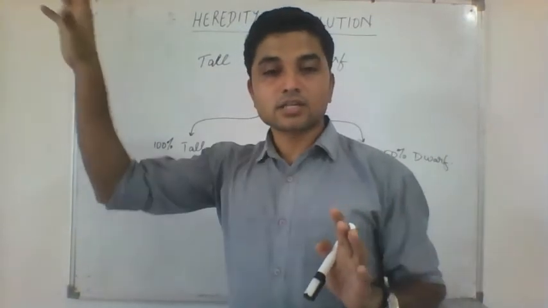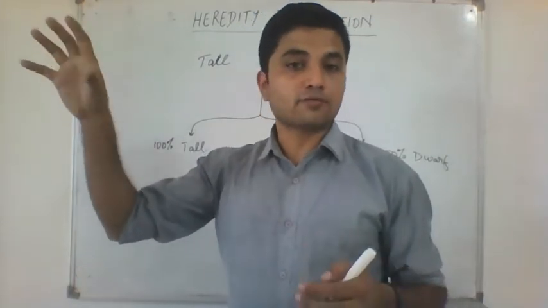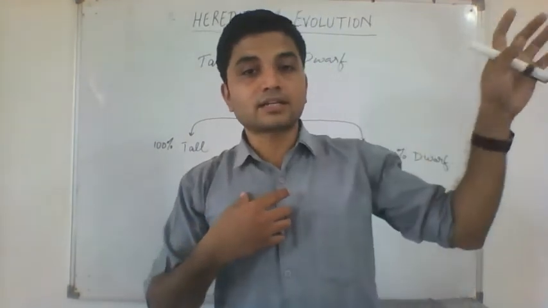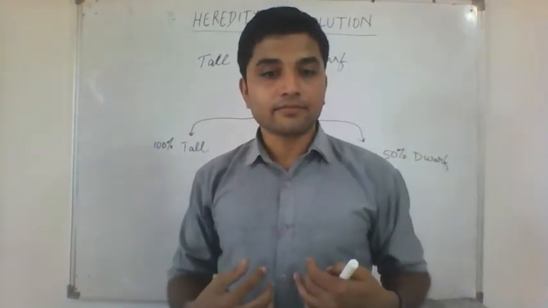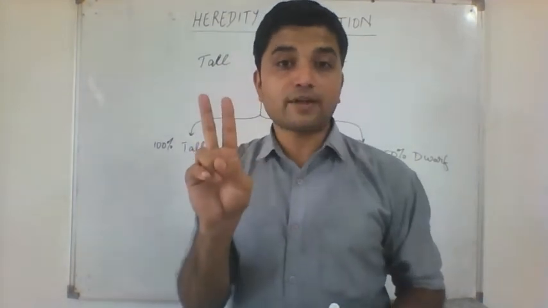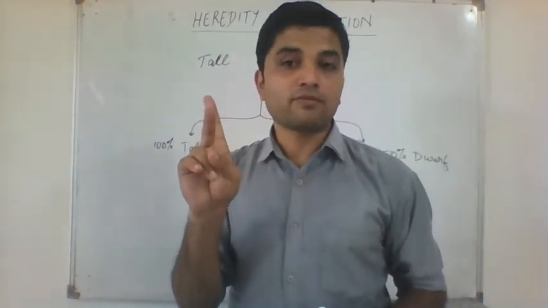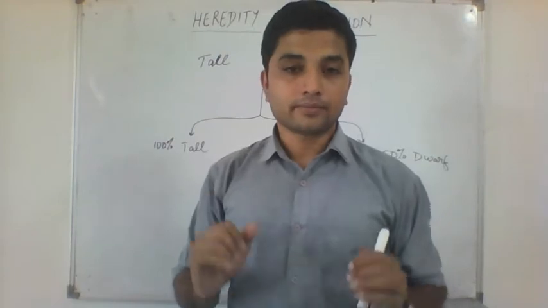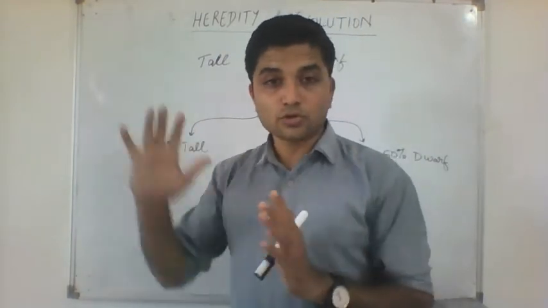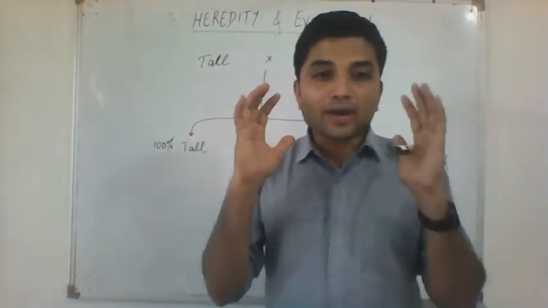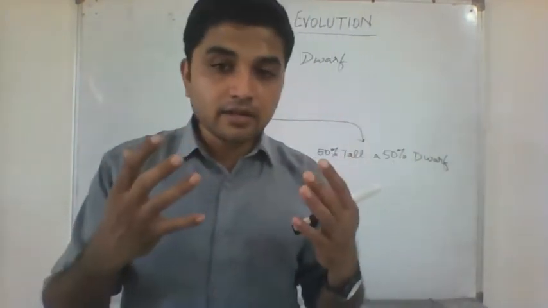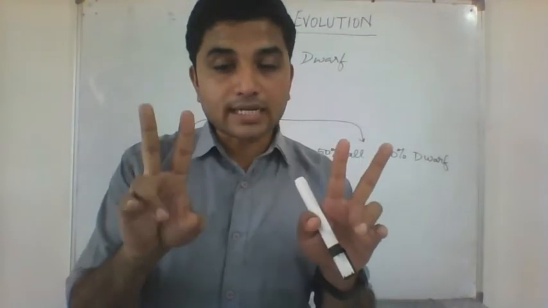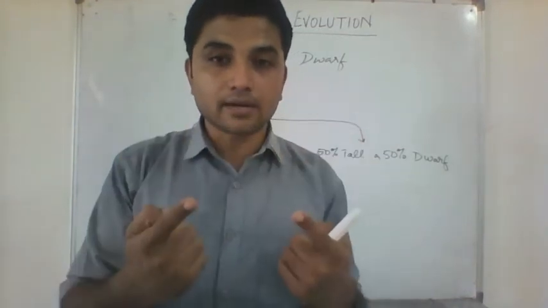Some factors responsible for inheritance come from our father, and some factors from our mother. So that means for every character that we have, there are two factors. One factor from our father and one from our mother. Is that clear? That needs to be understood to understand this cross. So for every character in us, let us say eye color, there are two factors coding for my eye color.